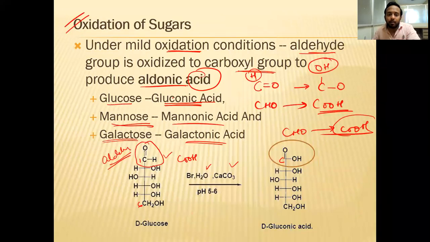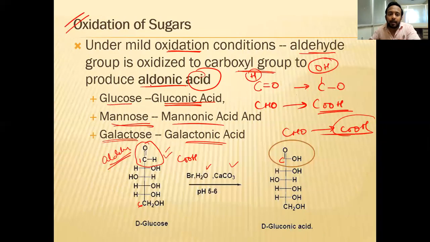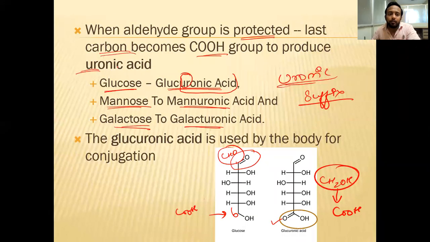Here it is all gluconic, mannonic, galactonic at the first position. When it is at the sixth position, you call them the uronic acids. The suffix you add here is aldonoic, onoic, and here the suffix you add is uronic.